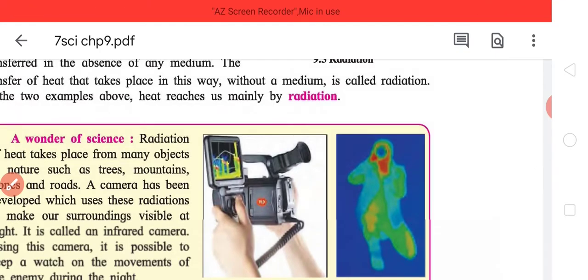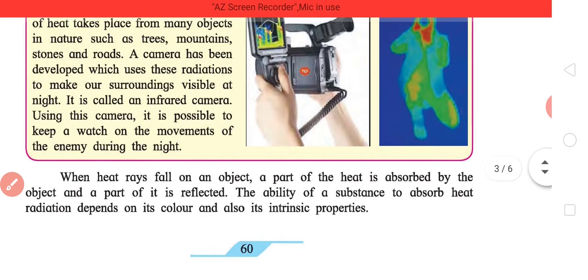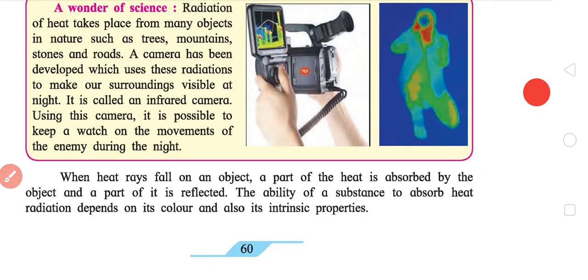And some animals like snakes naturally have a built-in infrared camera because they hunt mice. And mice, since they're mammals like us, radiate heat at a particular temperature. So it appears a bit orange for them. They can see this orange structure among all the blue and catch their prey. So snakes have, if I may say, a built-in infrared camera.